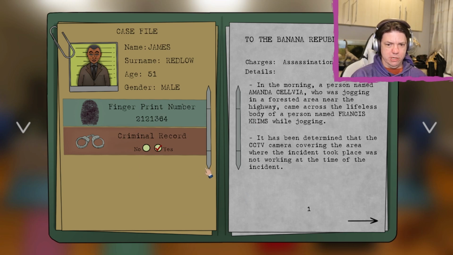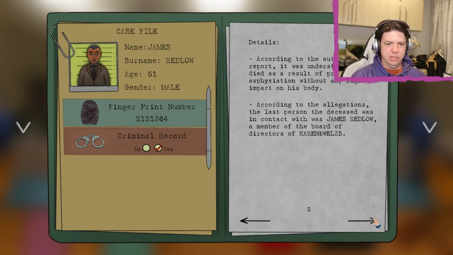In the morning, a person named Amanda Selvia, who was jogging in a forested area near the highway, came across a lifeless body of a person named Francis Crims while jogging. It has been determined that the CCTV camera covering the area where the incident took place was not working. According to the autopsy report, it was understood that he died as a result of prolonged asphyxiation without any signs of impact on his body.